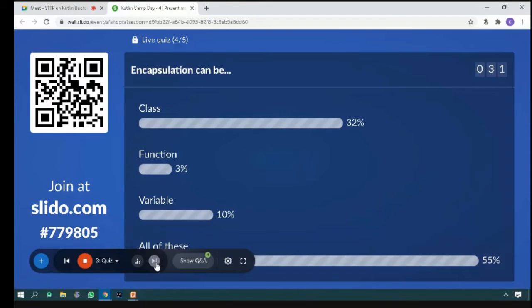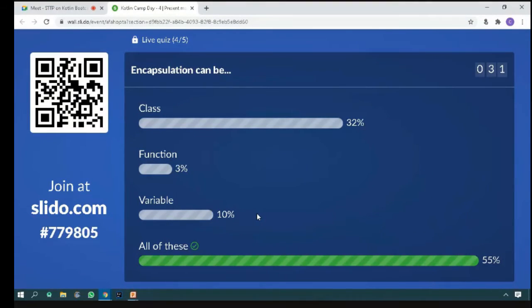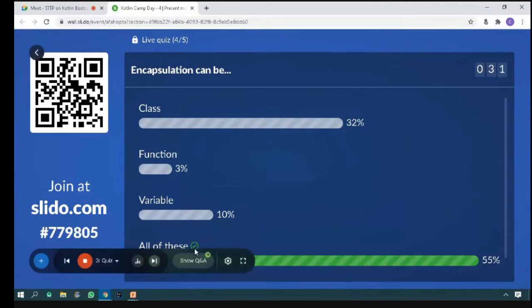The people have answered: class 32%, function 3%, variable 10%, and all of these 55%. Let me give you the answer. This is correct because encapsulation can be applied to a class, to functions, and to variables also.